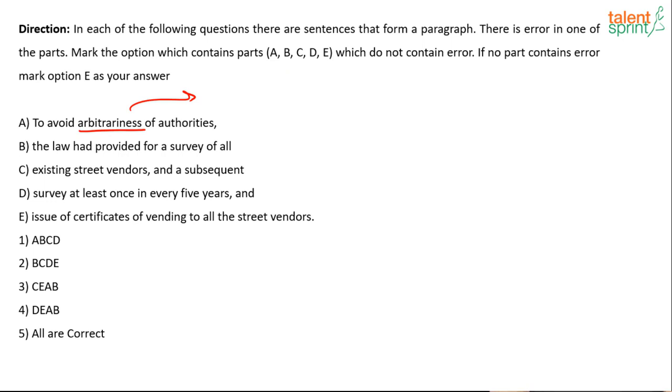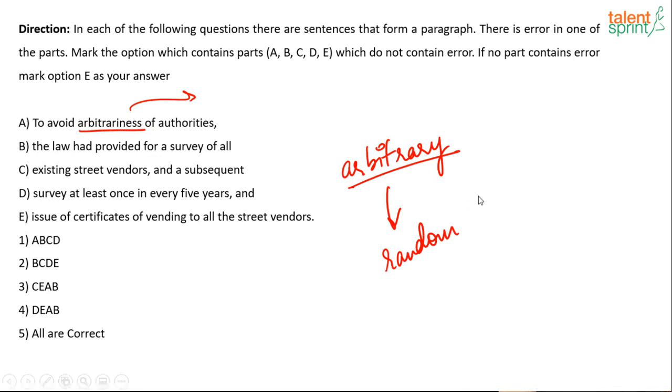Let's start with what the word arbitrariness means. We will first discuss what the word means, and then we will move further. Arbitrary means it's just based on personal whim. If something is done randomly, it's just random. And what is arbitrariness then? It becomes a noun now. So the quality of being random.